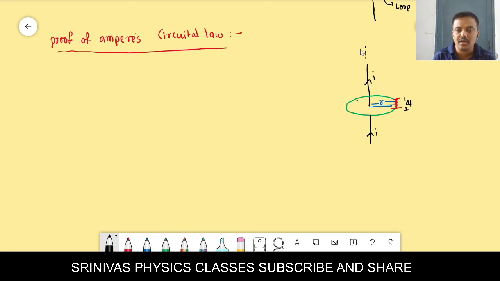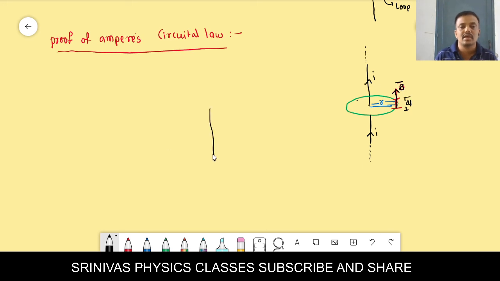When the current is flowing upward, what is the magnetic induction direction here? Magnetic induction B bar will be like this. This is the direction of B bar, and B bar and dl bar are both along the same direction. How do I know that B bar is like this?